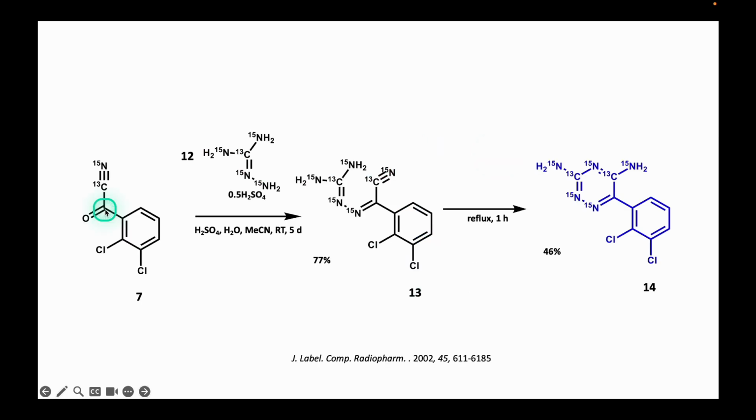The reaction between the carbonyl group present in 7 and the amino group of the aminoguanidine 12 results in the hydrazone 13. The intramolecular addition of the amino group to the cyano group, followed by tautomerization of the imine formed as an intermediate, generates the doubly labeled drug.